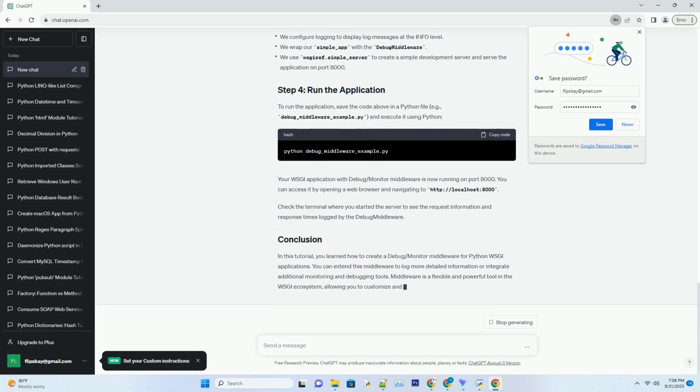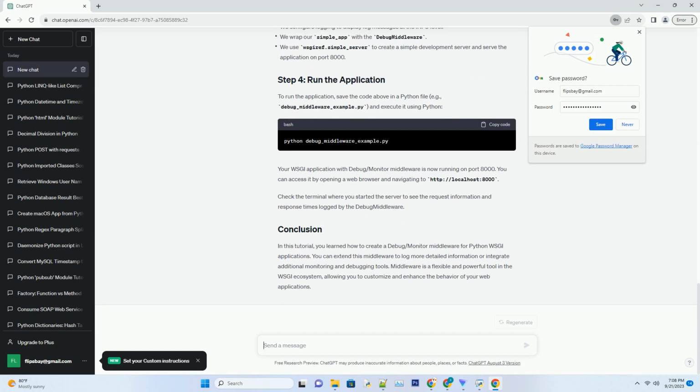In this code, let's create a simple WSGI application to test our debug/monitor middleware. This application will just return a "Hello, World" response. Now, let's integrate the debug middleware into our WSGI application. We'll wrap our simple_app with the debug middleware to monitor requests.